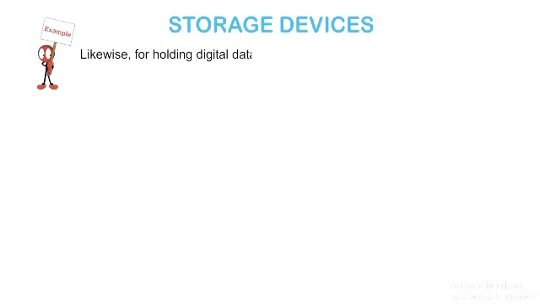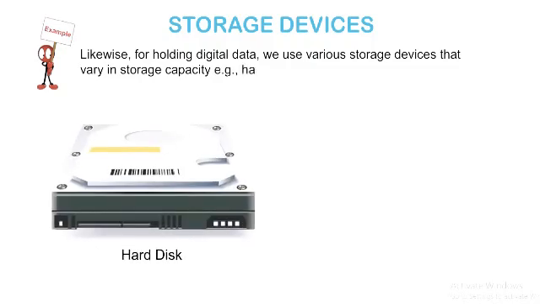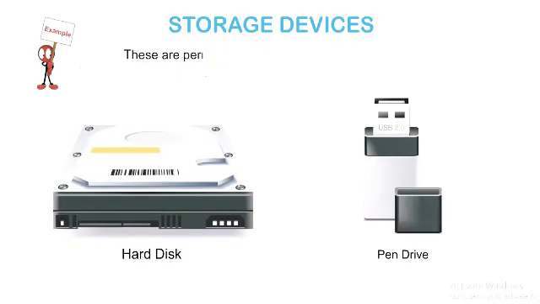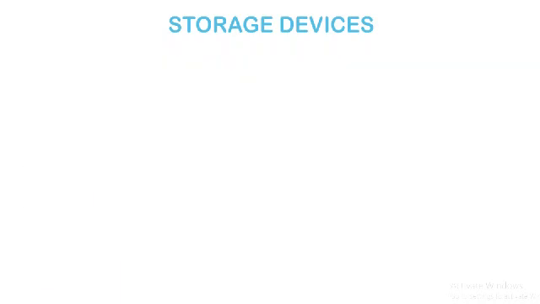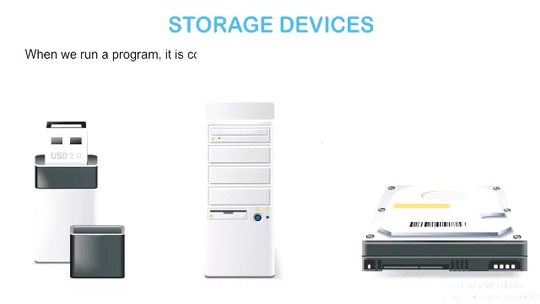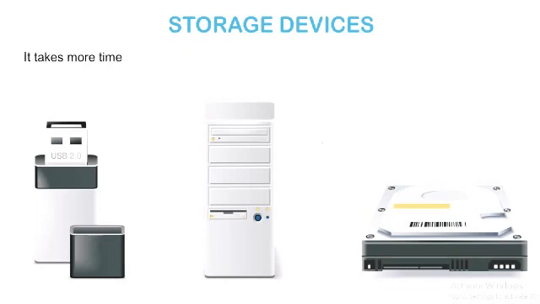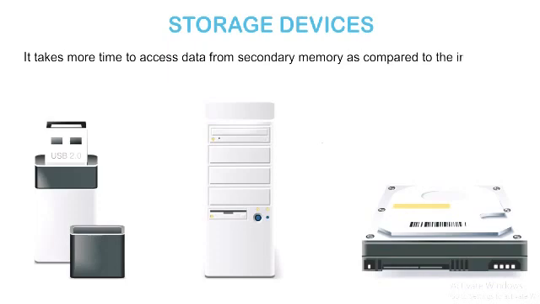Likewise, for holding digital data, we use various storage devices that vary in storage capacity. Example, hard disk, pen drive, etc. These are permanent or non-volatile storage devices. When we run a program, it is copied from the secondary storage into internal memory. It takes more time to access data from secondary memory as compared to the internal memory.